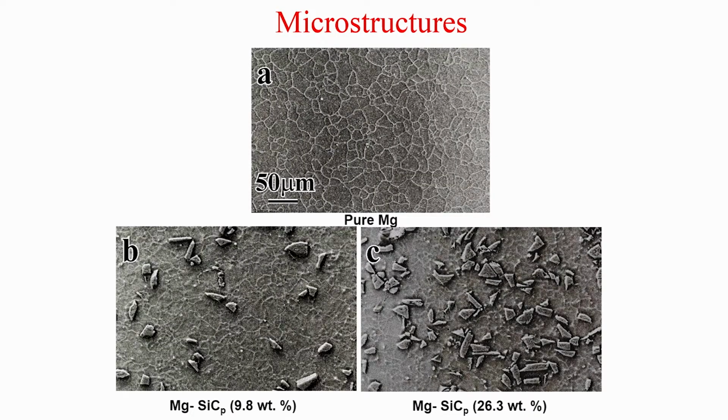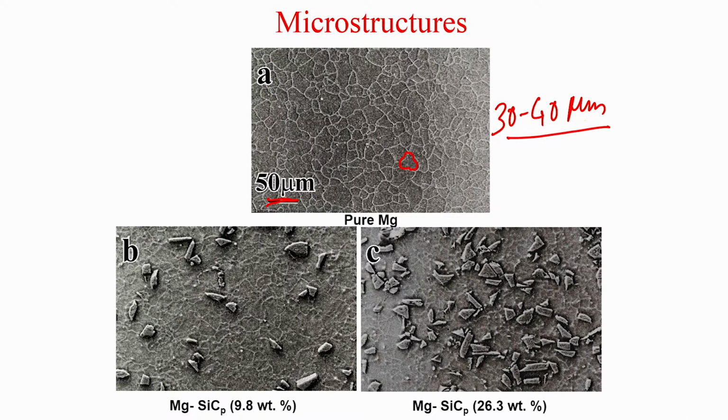Now, this is the microstructure of the as cast material. What you see here is pure magnesium. It has an equiaxed grain structure, and if you look at this scale, it is 50 micron, and the same scale is valid for all three microstructures here. The magnesium grain size is roughly around 30 to 40 micron. That is the grain size. Okay, so that is most of the grains of magnesium.